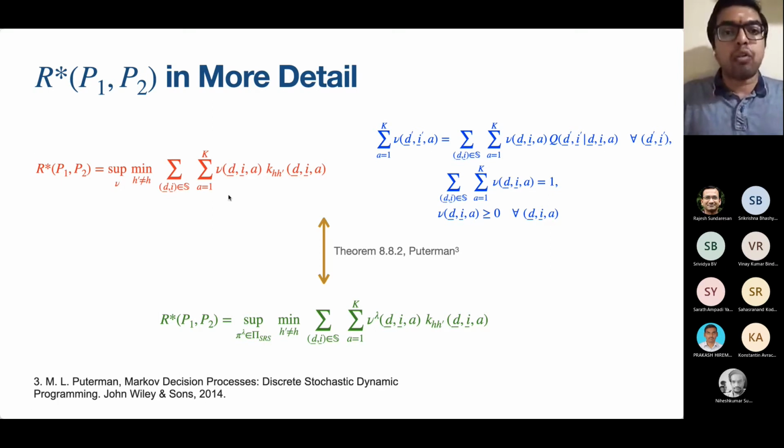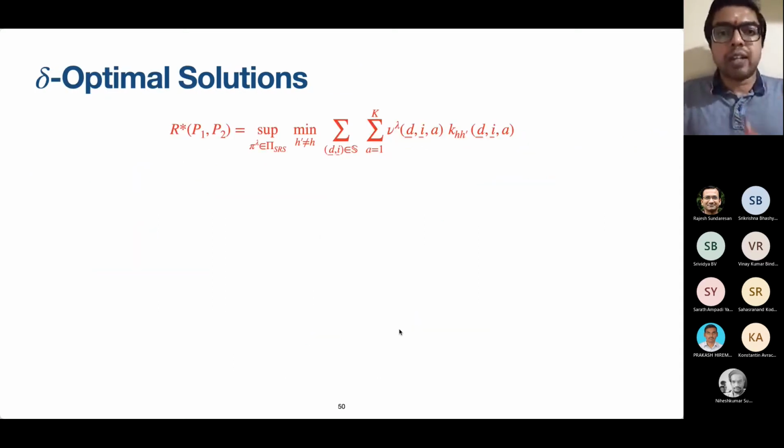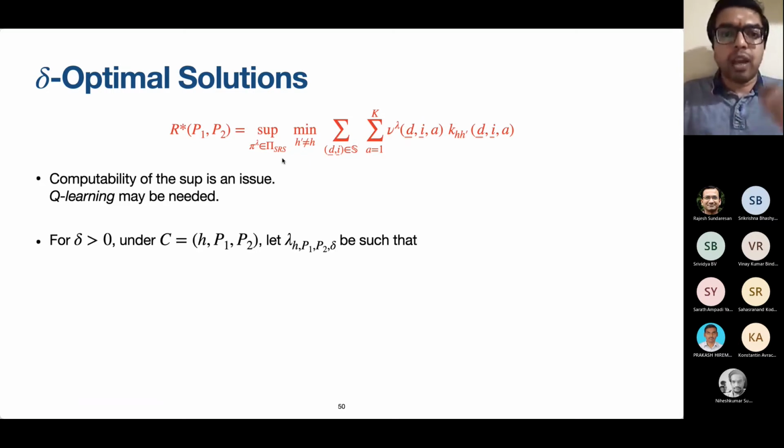Instead of considering the supremum over all state action distributions, we will consider the supremum over only those state action distributions which are ergodic occupancy measures. With this, we have this expression for R star, which is a constant in the lower bound. It turns out that the supremum here is very difficult to show, and therefore one may need to use a policy like Q-learning.